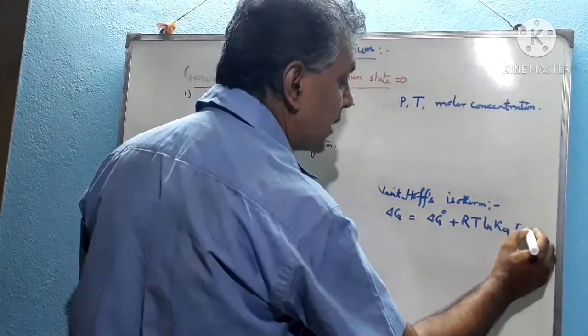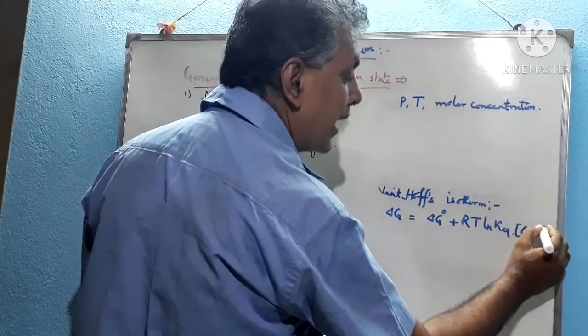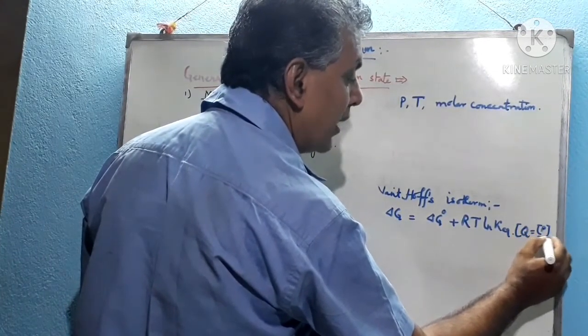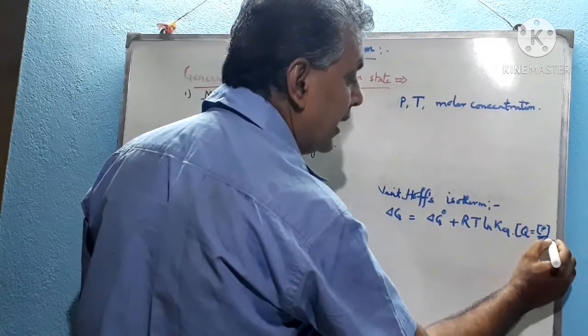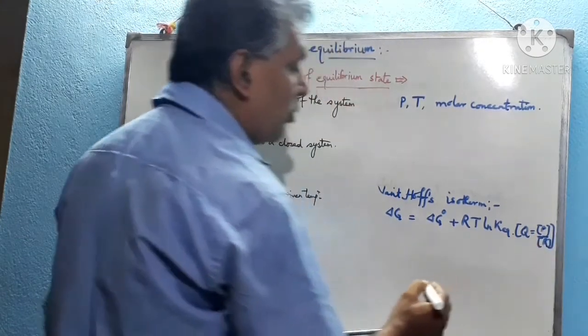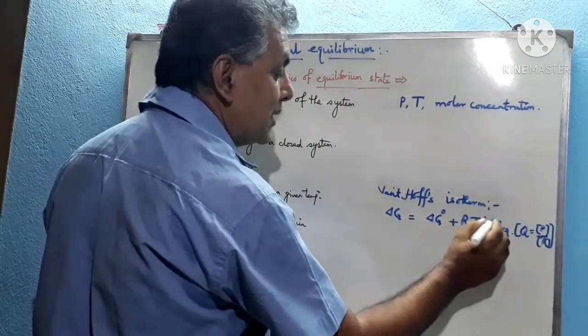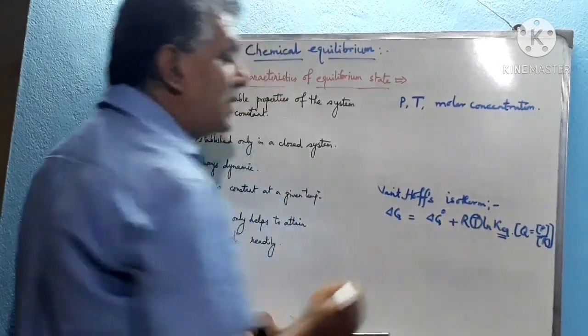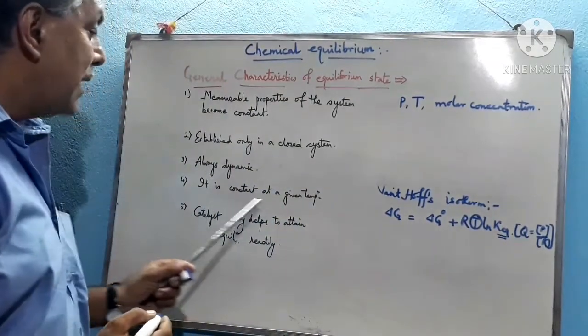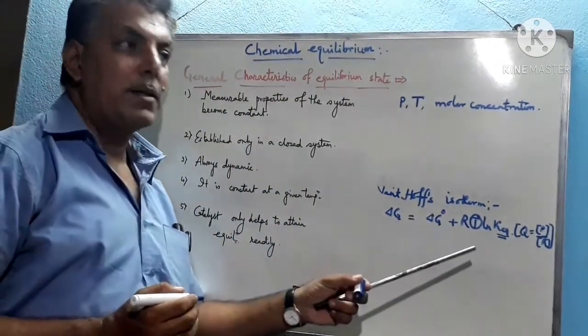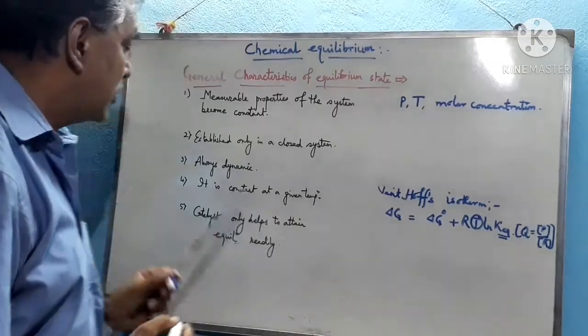Otherwise, it becomes the quotient, that is, the concentration of the product divided by the concentration of the reactant. So the equilibrium constant, that means the equilibrium state, is related to temperature only. That's why it is constant at a given temperature. If the temperature remains constant, then the equilibrium condition also remains constant.